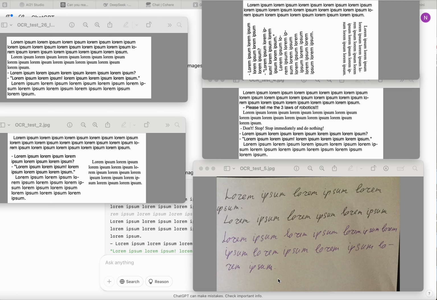Hello, let's verify how AI recognizes text from the image. During the live attempt, I had some issues, so I'll just show you how everything went. I prepared multiple images. Most of them are very similar.